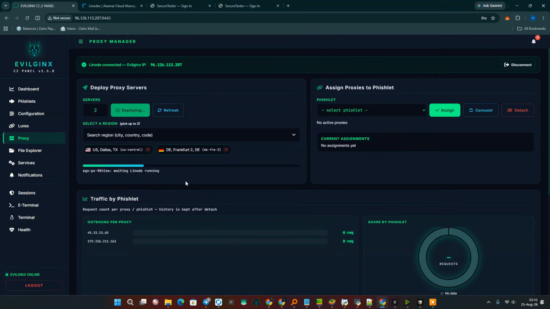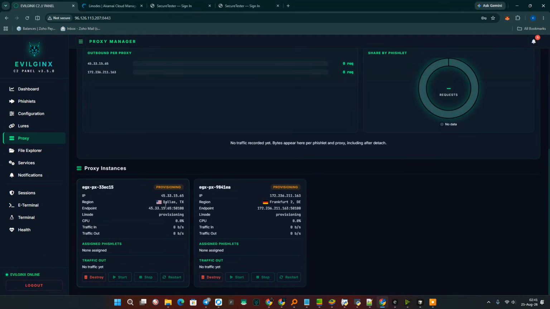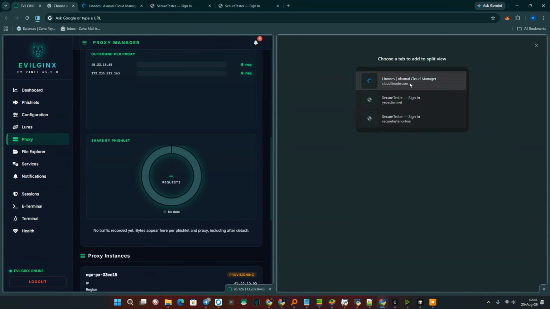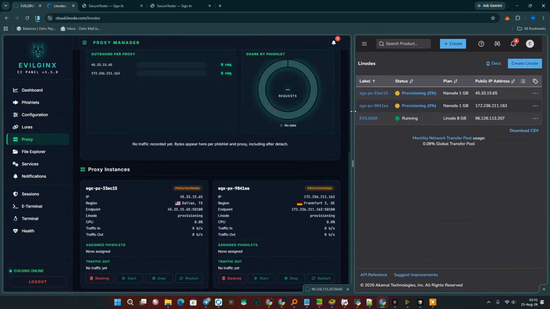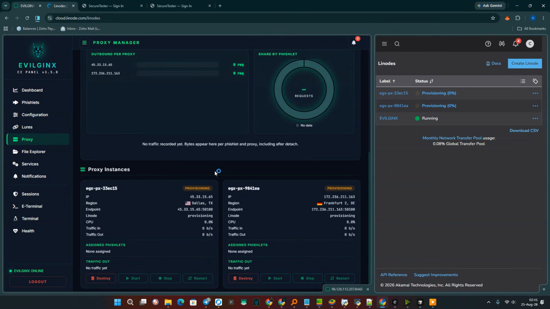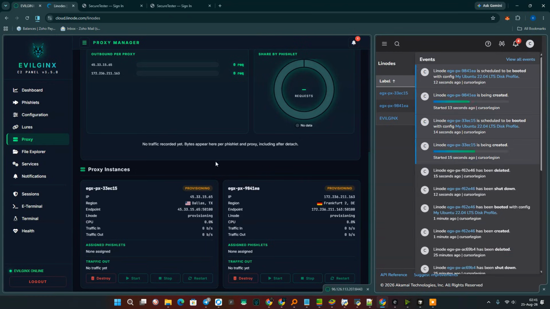This time we didn't get an error. And there we created it. Let's do it this way. There. We created two servers at once. That is, you manage your Linode account directly from the Evilginx panel. You don't have to type anything anywhere.